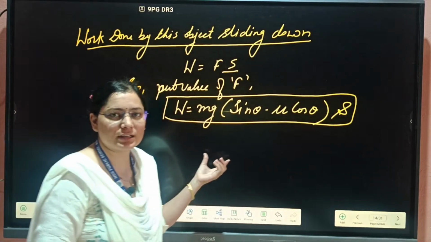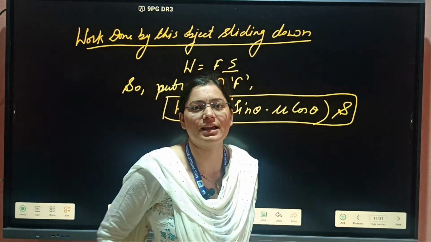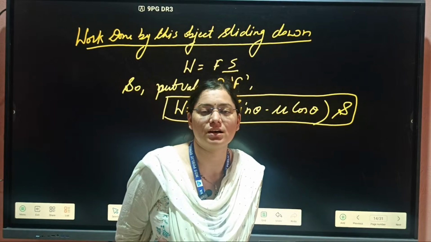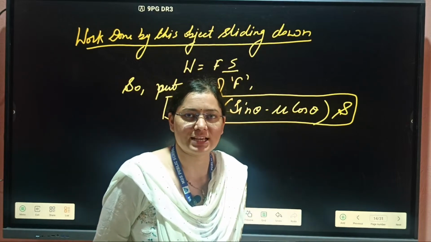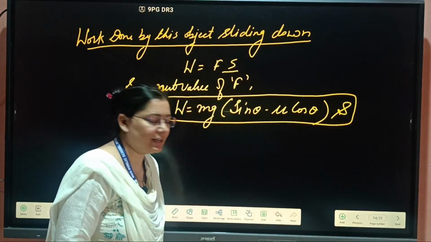When we talk about rough, friction will be there. If the surface is smooth instead of rough, then we take friction equal to 0, and we write the simple equation without friction using Newton's second law. So like this, we can find the work done on an inclined plane.